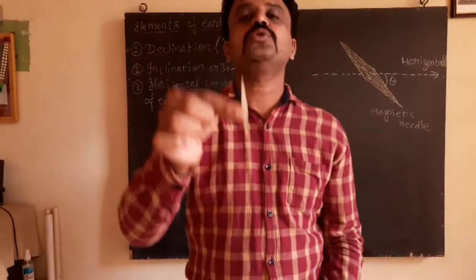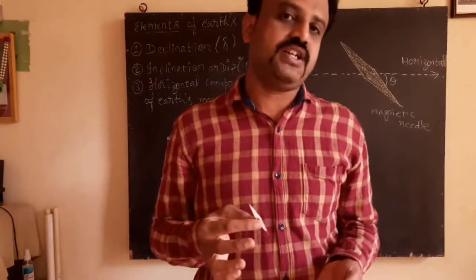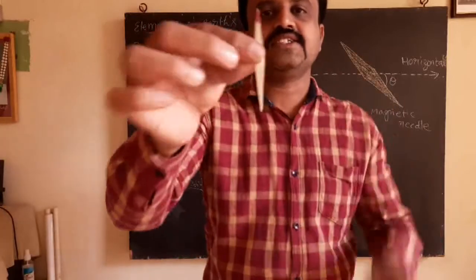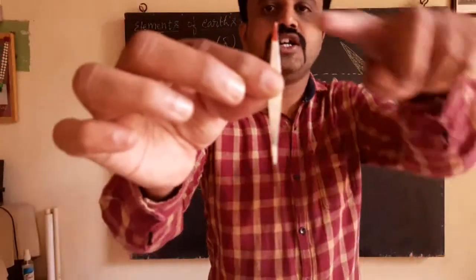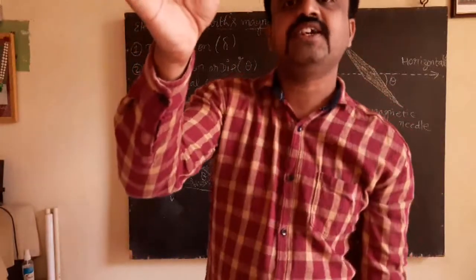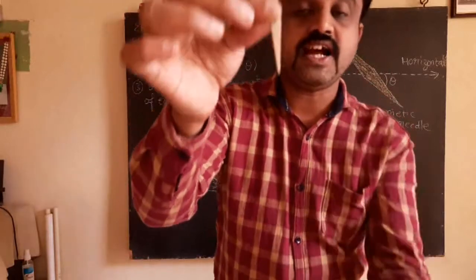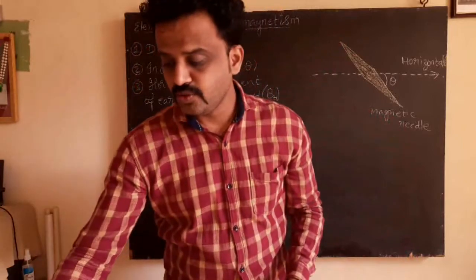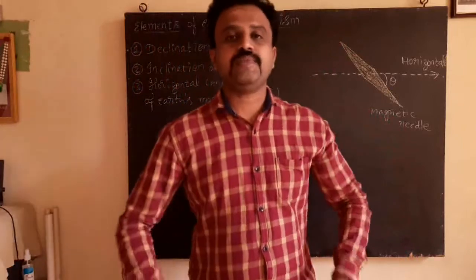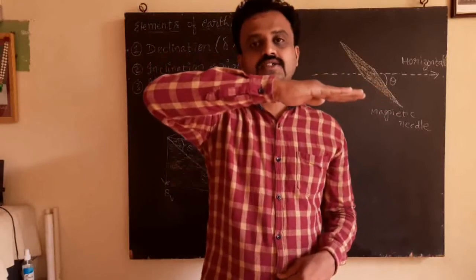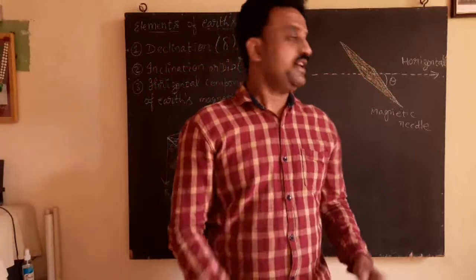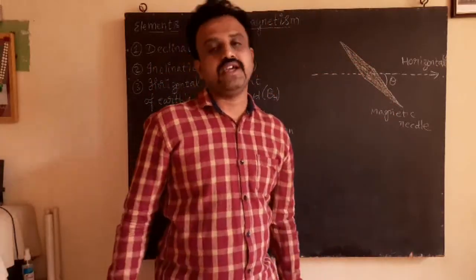Same thing if I go to Antarctica. Antarctica is at the South Pole of the Earth. There the magnetic needle stands like this. The North Pole will be vertically up and the South Pole will be towards the Earth at the South Pole, that is at Antarctica. Got it? So in other places the magnetic needle does not stand exactly horizontally. It makes a certain angle that is called dip, and that angle is called dip angle.